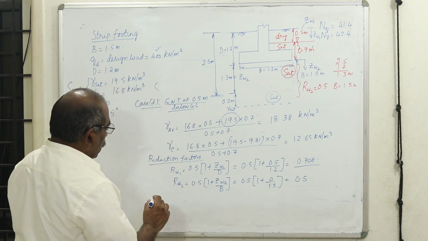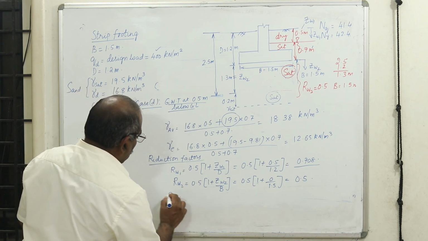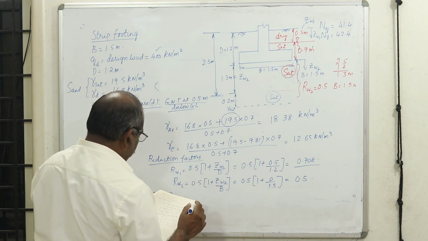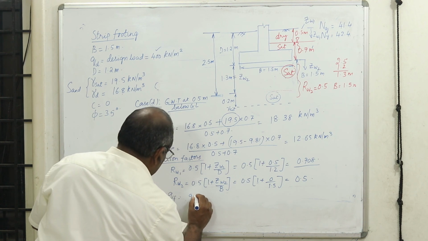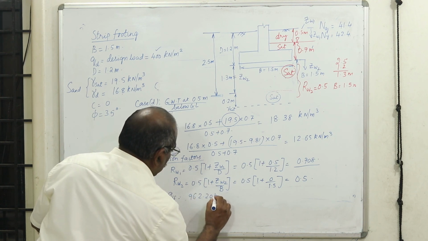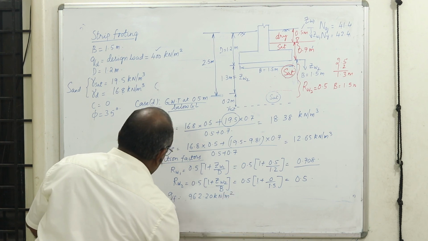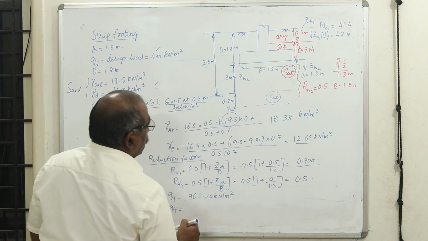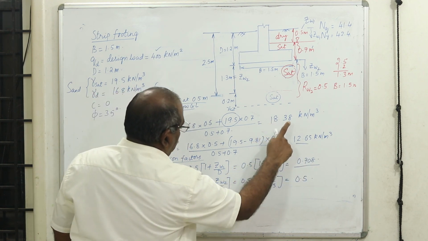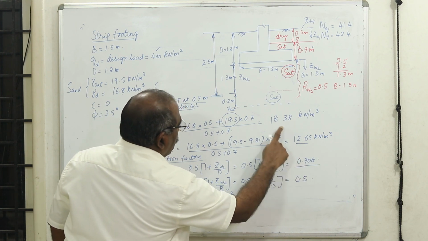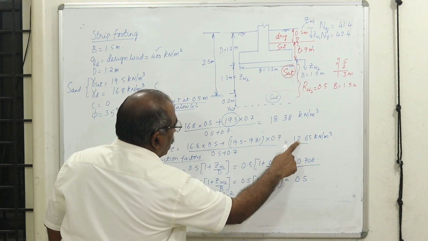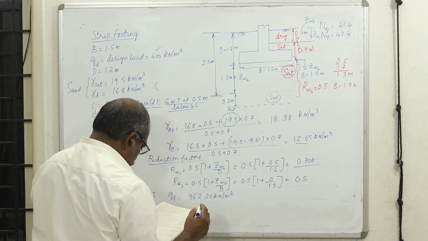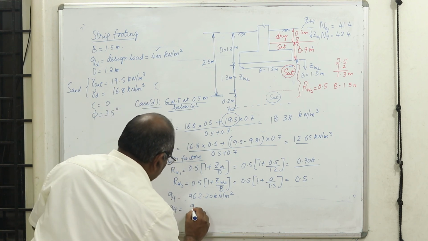Now substituting, I will get my QF value. Okay, in method 1, what is the value QF? It comes to 962.2 kilonewton per meter square. And if you go by method 2, using the effective unit weight, so here you are multiplying 18.38 into this reduction factor, whereas if you multiply with this value, you will get approximately slightly more than, say, it is 12.65, it may come around 12.8. And if I do by this method, I get 944.1